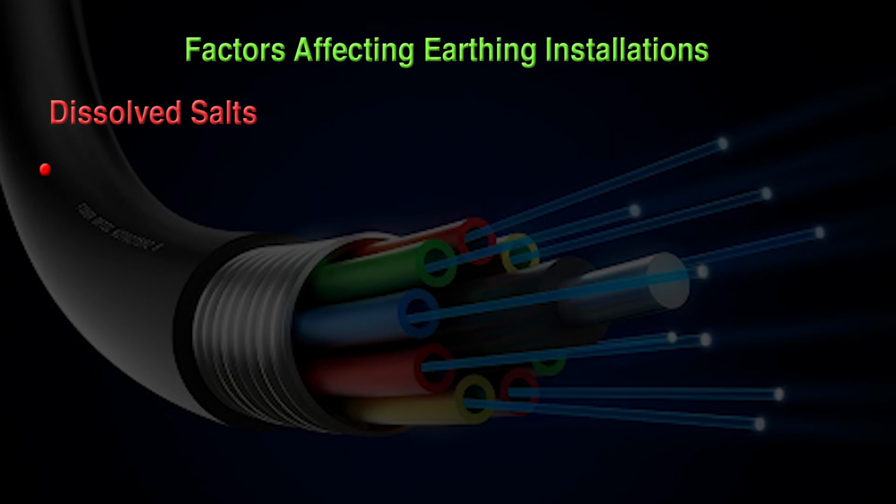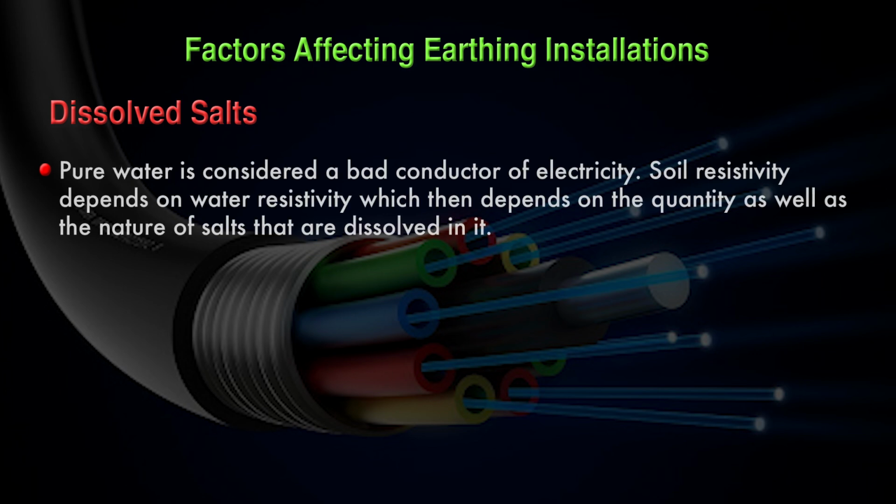Third factor is dissolved salt. Pure water is considered a bad conductor of electricity. Soil resistivity depends on water resistivity, which then depends on the quantity as well as the nature of the salt that is dissolved in it.